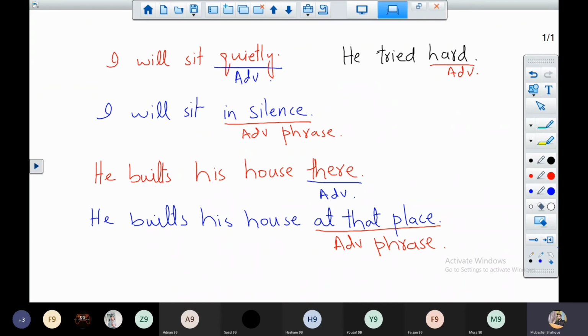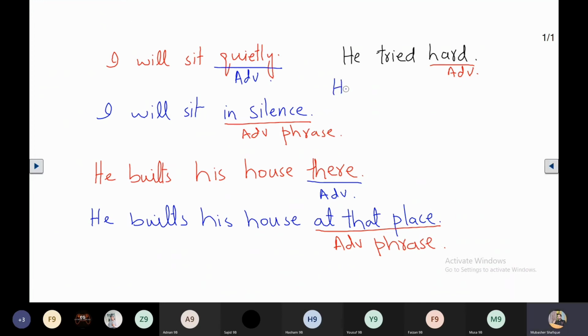Hard means, to work hard means with great effort, with a great deal. So we can change it: he tried with a great deal of effort.